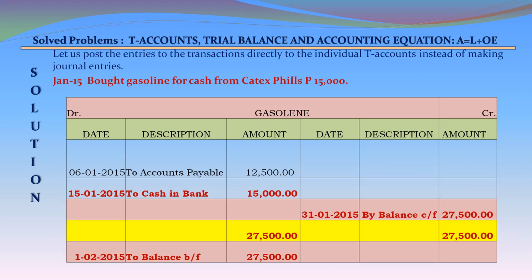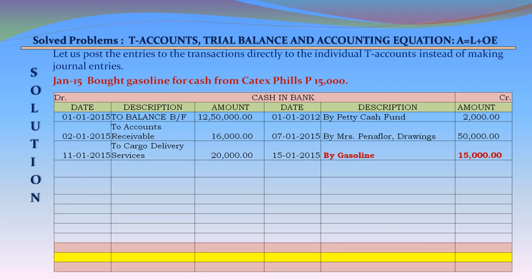January 15, bought gasoline for cash from Caltex Phillips 15,000. Gasoline account on the debit side 15th January 2015 to cash in bank 15,000. So we are closing this account as there are no further transactions in this account during January. On the credit side 30th January 2015 by balance carried forward 27,500, and on the debit side 1st February 2015 to balance brought forward 27,500. Cash in bank account on the credit side by gasoline 15,000.